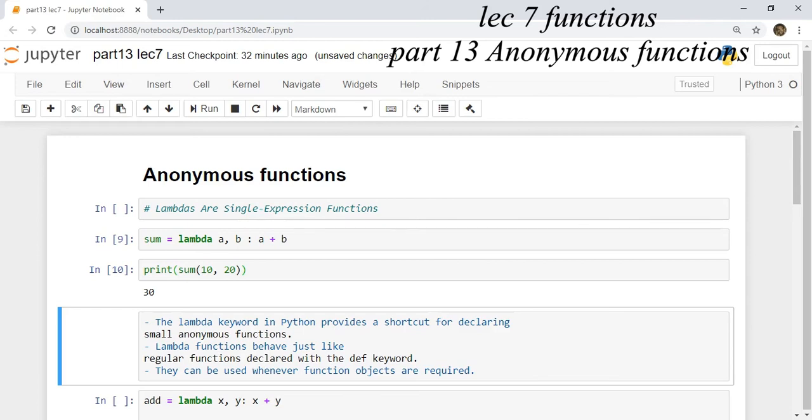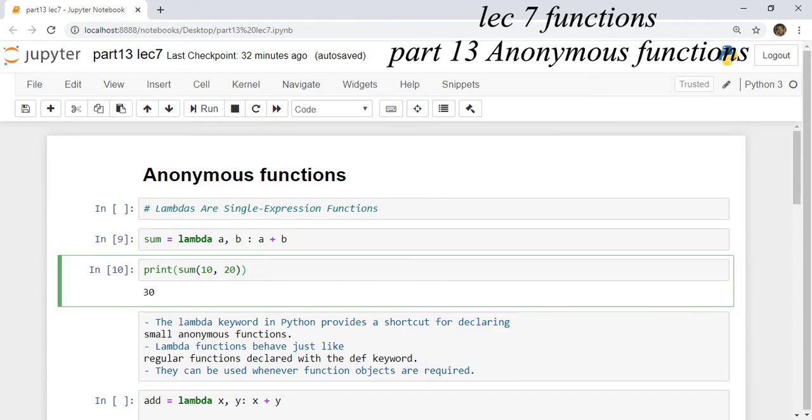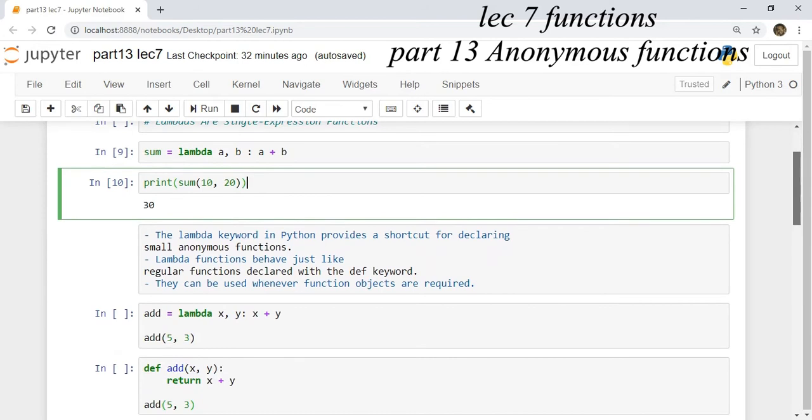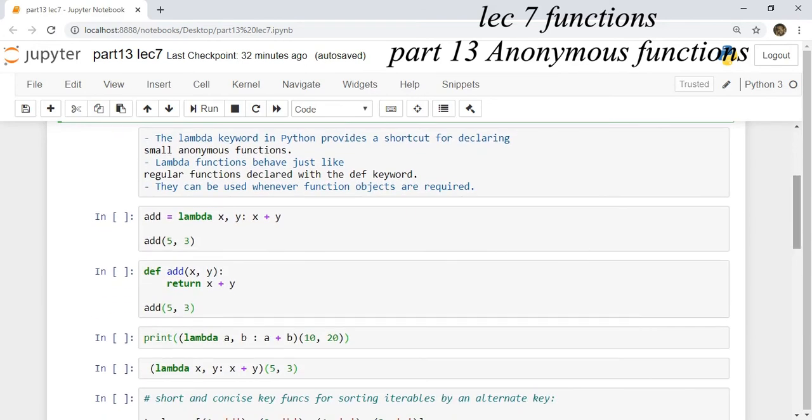Lambda functions or anonymous functions are restricted to use expressions only. They cannot use any statement, not even a return statement. They have an implicit return which returns the value of the evaluation of the expression. You can create an equivalent function using the def keyword also.